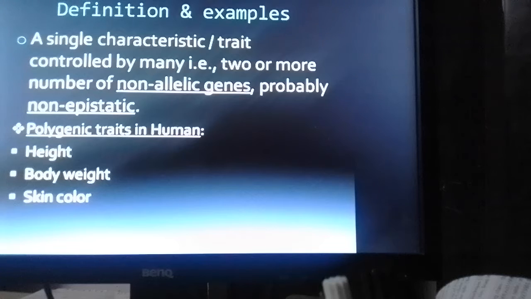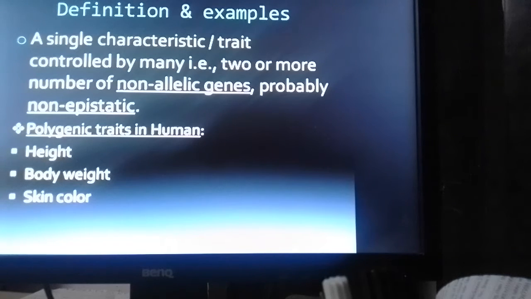That is, the genes or the alleles of the genes occupying different loci of the homologous chromosome, and also in this case they may be on different chromosomes also, and more than two genes may control one characteristic, one trait. And non-epistatic in the sense, epistasis means control of one gene over the function of the other.